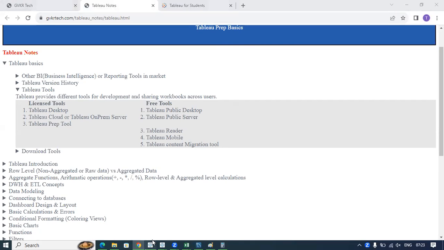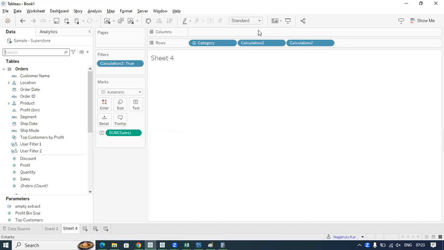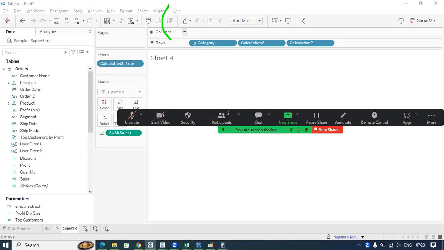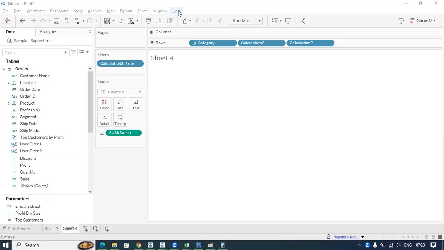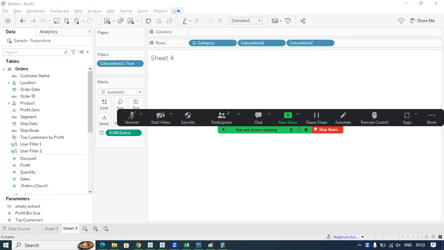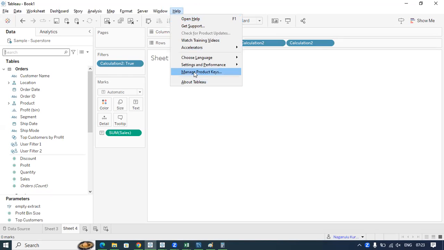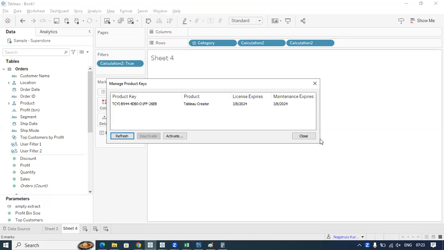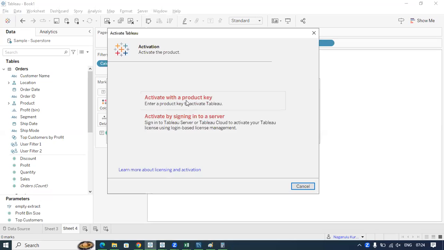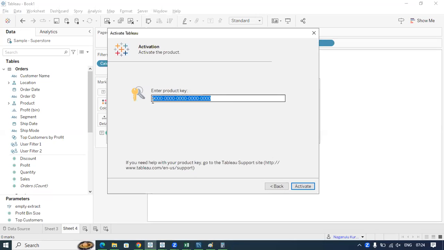Okay, so once you get the product key, you can download this Tableau, and you see here in this window we have a help option. You can go to this help option and go to manage product keys, and you have to provide your product key here. You can simply click on activate option, and when you click on activate with product key, they will ask you to provide your product key.